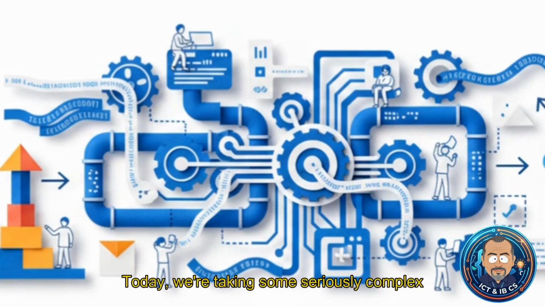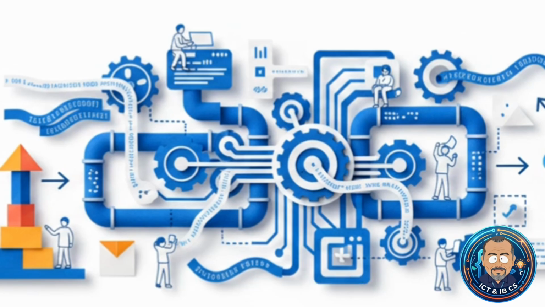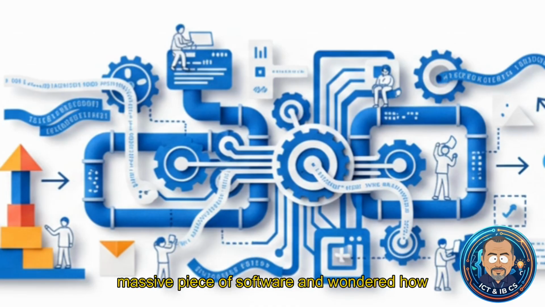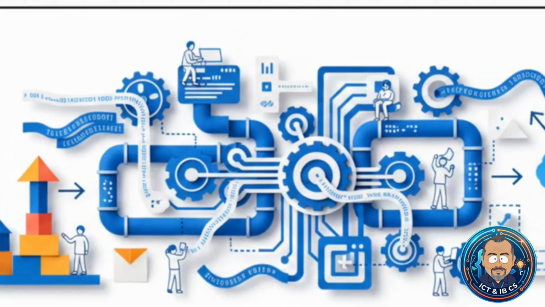Today, we're taking some seriously complex ideas and breaking them down visually to look at the fundamental logic of how software is actually built. If you're a student coder, or honestly just someone who stared at a massive piece of software and wondered how human beings coordinate that staggering amount of code without totally losing their minds, well, you're in exactly the right place. We are going to explore problem specifications, abstraction, and decomposition. And hey, think of these not just as fancy vocabulary words, but as your absolute literal survival tools for coding.